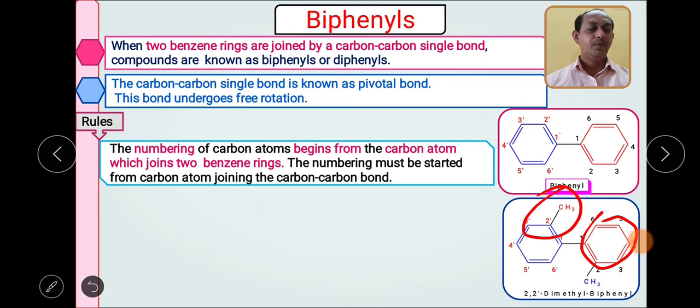So what will the name? 2,2'-dimethyl biphenyl.